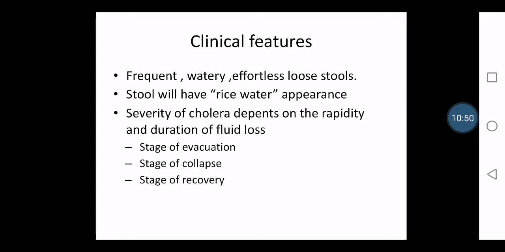Otherwise, acute diarrheal disease can be because of bacterial, fungal or parasitic infection. Any of the infections can cause all this. Even cholera is one among the acute diarrheal infections. Here the stool will have a rice water appearance.